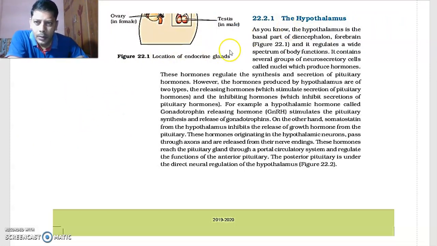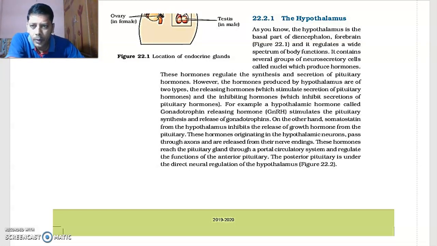This is what is given in the NCERT textbook. As you know, the hypothalamus is the basal part of the diencephalon. I showed you in the previous parts what the hypothalamus is, where it is, what the parts of the diencephalon are, and what the parts of the nervous system are. I explained that in the previous parts.